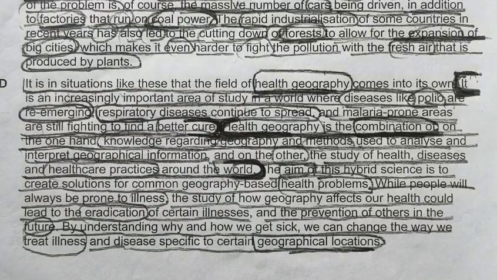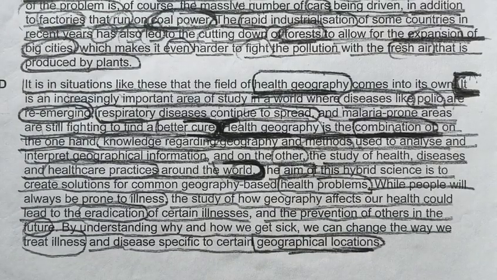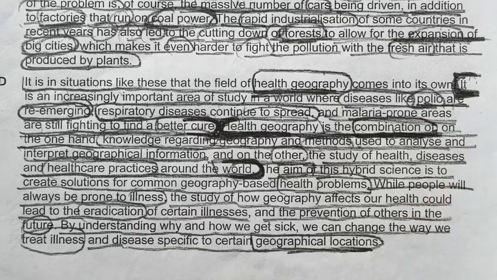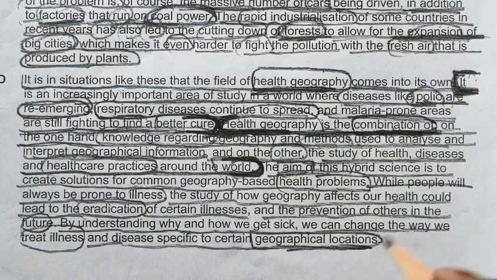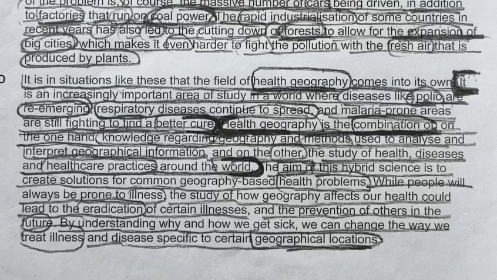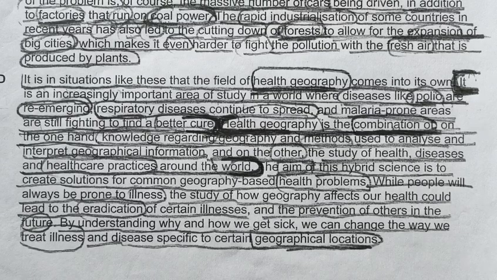And from where we are getting our answer? We are getting our answer from here. Polio are re-emerging. Re-emerging means once it is eradicated and now again it's growing. Again it is re-emerging. Okay, I hope you have understood this. From where we are getting our answer.